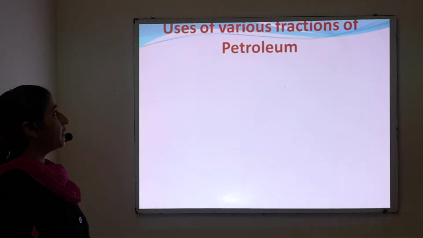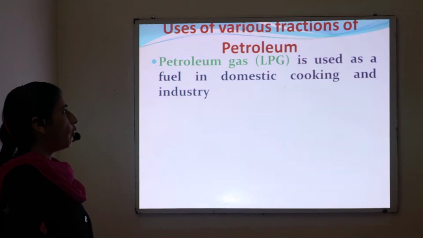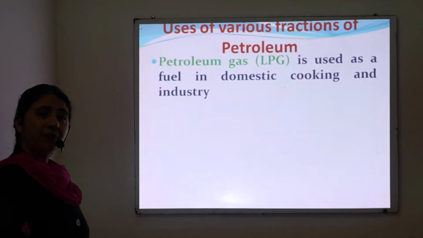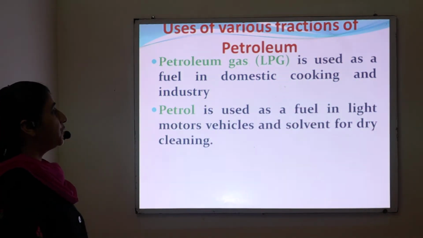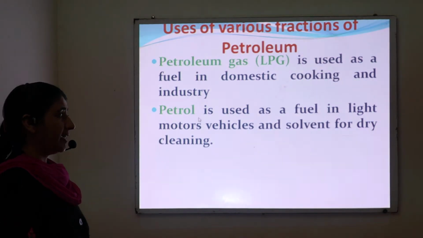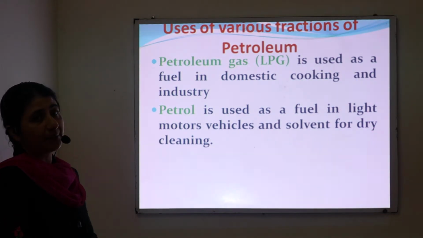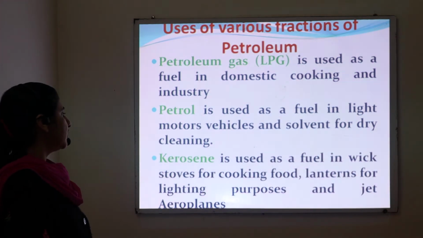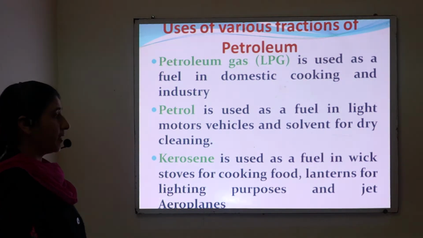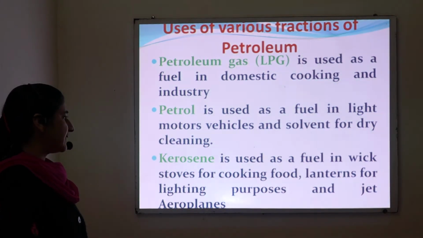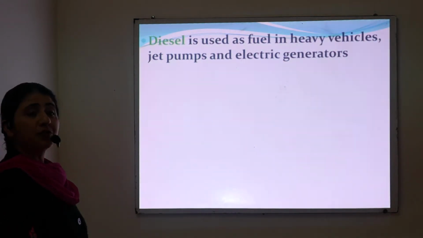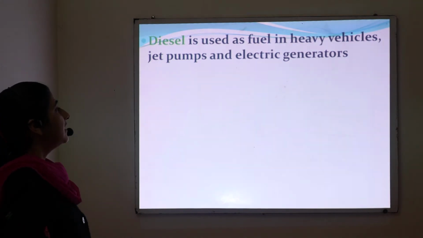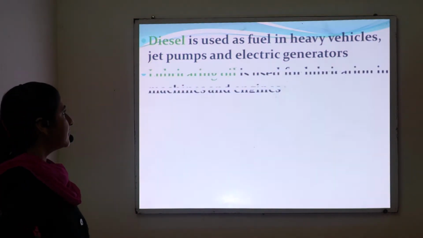The uses of various fractions of petroleum. The various fractions of petroleum are used in various ways. Number one, petroleum gas is used as a fuel in domestic cooking and industry. Second, petrol is used as a fuel in light motor vehicles and as a solvent for dry cleaning purposes. Third fraction, kerosene oil. Kerosene is used as a fuel in wick stoves for cooking food, for lighting purposes and in jet aeroplanes. The next one is diesel. Diesel is also used as a fuel in heavy vehicles, jet pumps and electric generators.